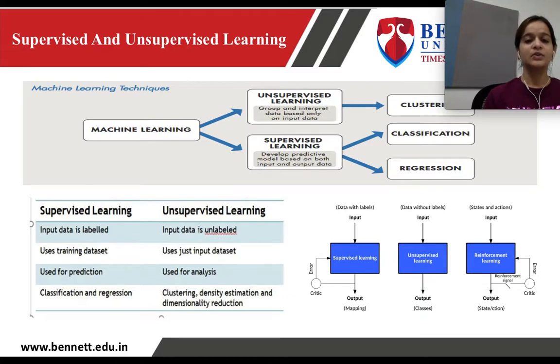In supervised learning, we use labeled data. That means the data is labeled, that is, classes are defined. And in unsupervised learning we use unlabeled data. Supervised learning is basically used for classification and regression, while unsupervised learning is used for clustering. Also, in supervised learning we use a training dataset, and in unsupervised learning we just use an input dataset.